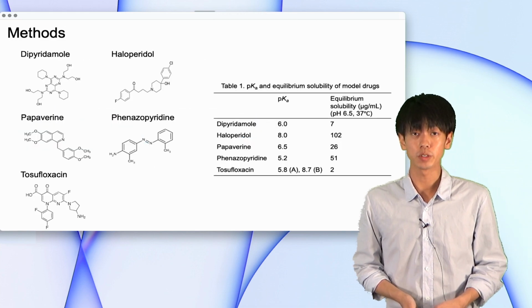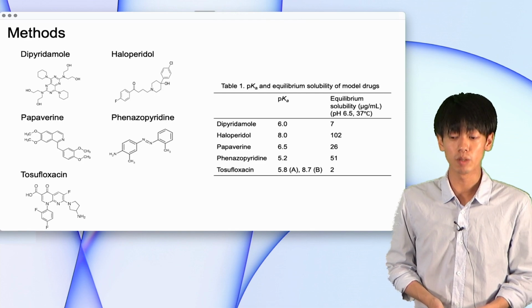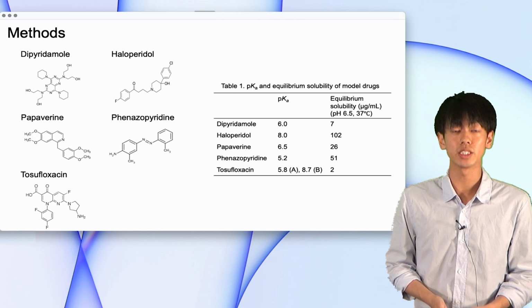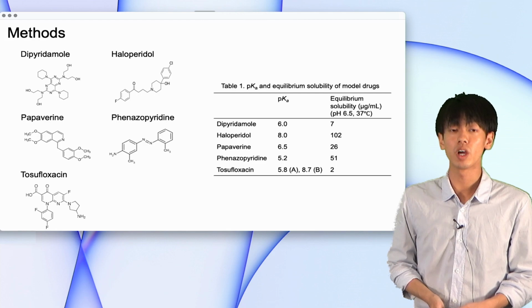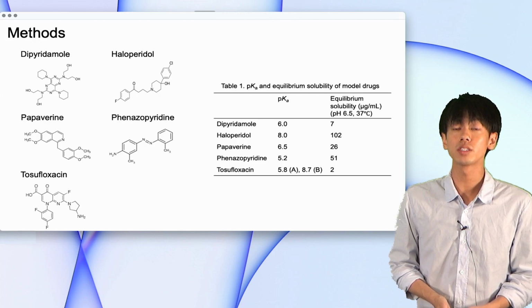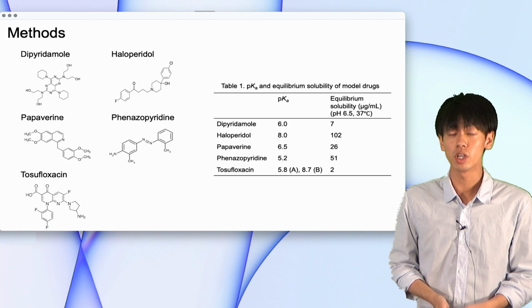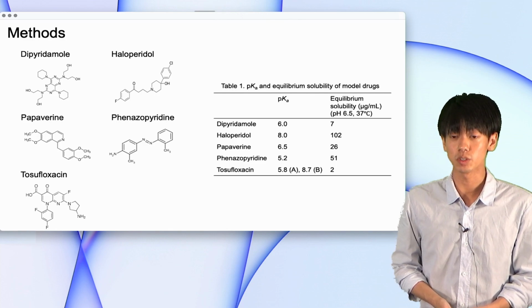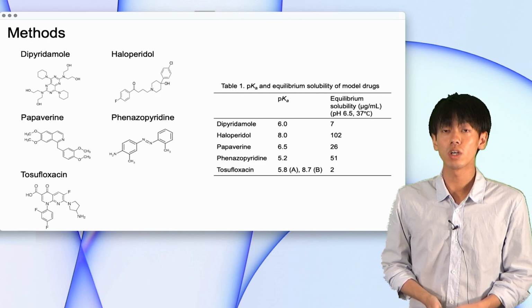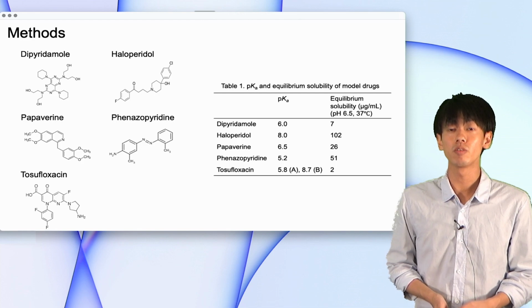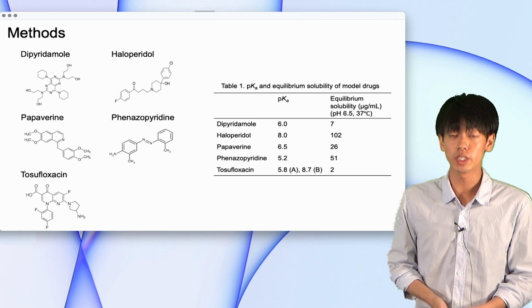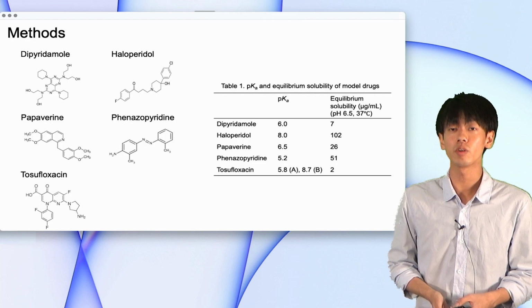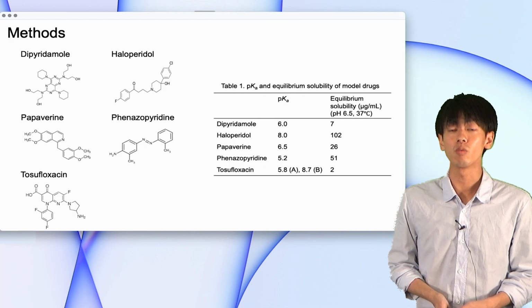I'll explain the method. We used dipyridamole, haloperidol, papaverine, phenazopyridine, and tosufloxacin as model drugs. Table 1 shows the pKa and equilibrium solubility of the model drugs at pH 6.5 and 37 degrees Celsius. Low-solubility basic drugs with a pKa range of 5.2 to 8.7 and an equilibrium solubility range of 2 to 102 microgram per ml were selected.